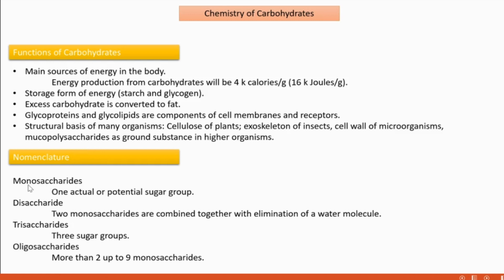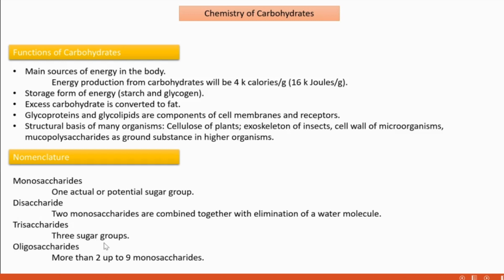The nomenclature. Monosaccharides: mono means only one sugar group is present. Di means two sugar groups are present, combined together with a glycosidic bond and the elimination of a water molecule. That compound is called a disaccharide. Trisaccharide means they have three sugar groups.